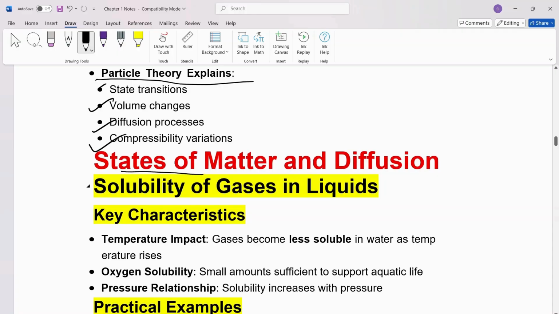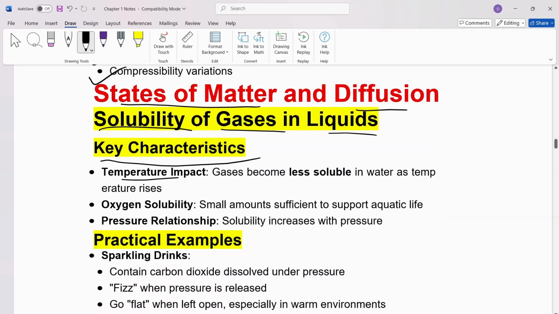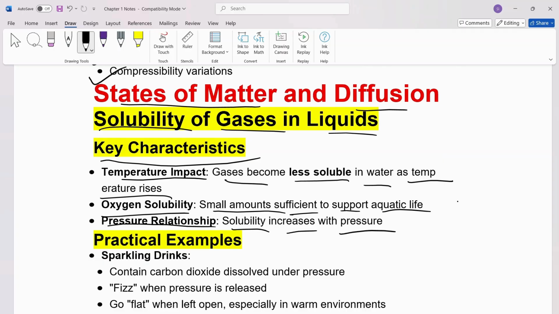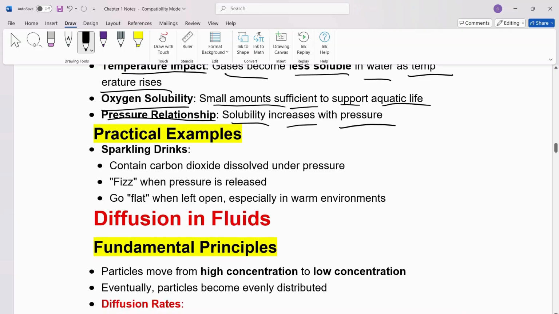Now let's talk about states of matter and diffusion, solubility of gases in liquid and their key characteristics. The temperature impact here is that gases become less soluble in water as temperature rises. Oxygen solubility: a small amount is sufficient to support aquatic life. The pressure relationship is that solubility increases with pressure. Practical examples like sparkling drinks contain carbon dioxide dissolved under pressure. They fizz when pressure is released, and go flat when left open, especially in warm environments.